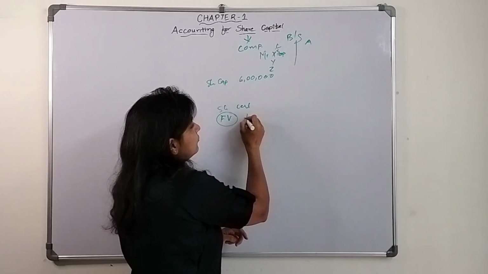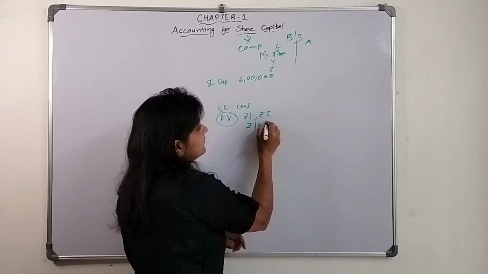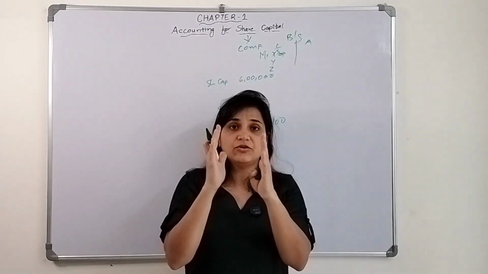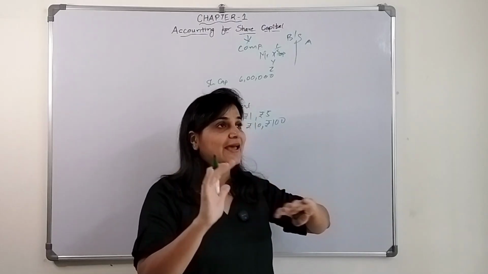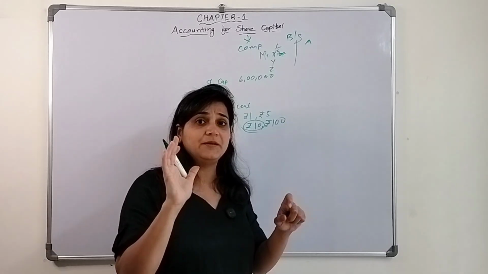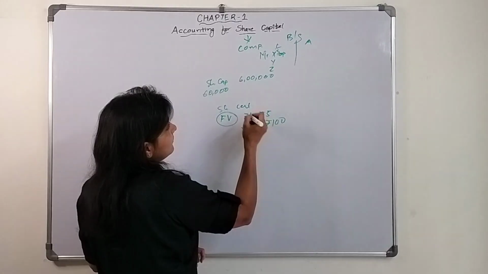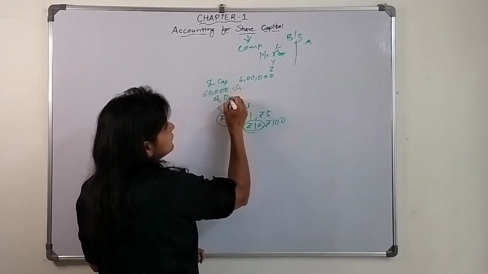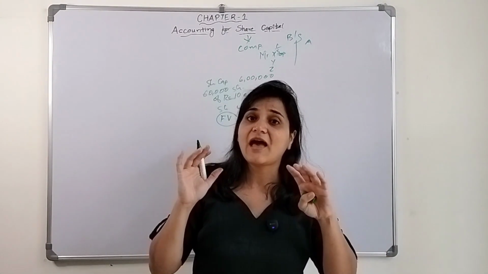Mostly it's either rupee 1, or rupees 5, or rupees 10, or rupees 100. This is the face value of one particular share. So if we say 6 lakh of capital is being invested, let's say each share certificate holds a face value of rupees 10. That means 6 lakh divided by 10 is 60,000 shares of rupees 10 each being given to the public. That much shares have been given.